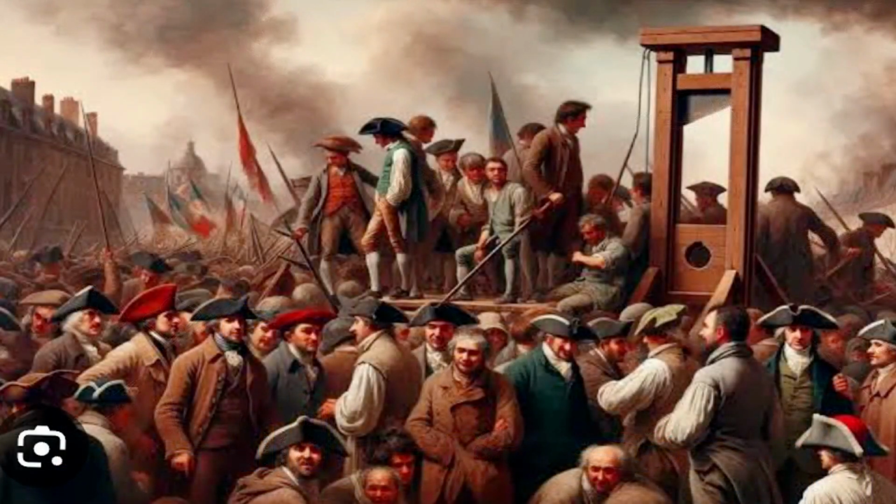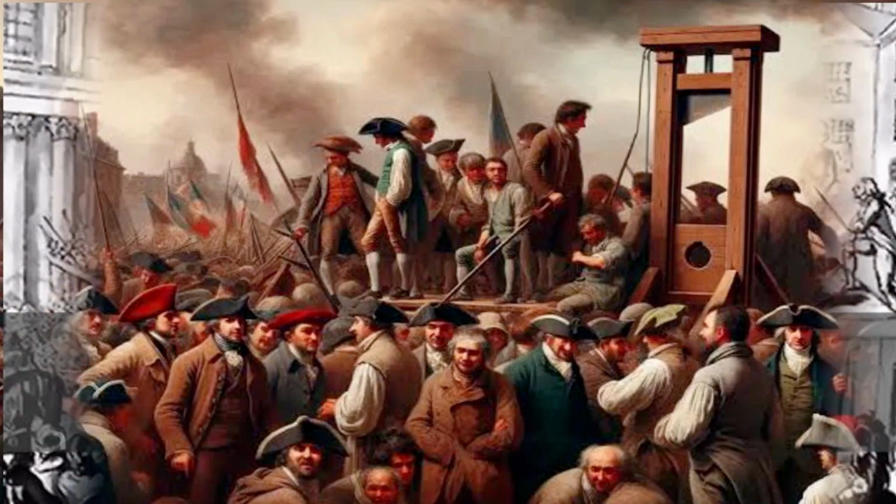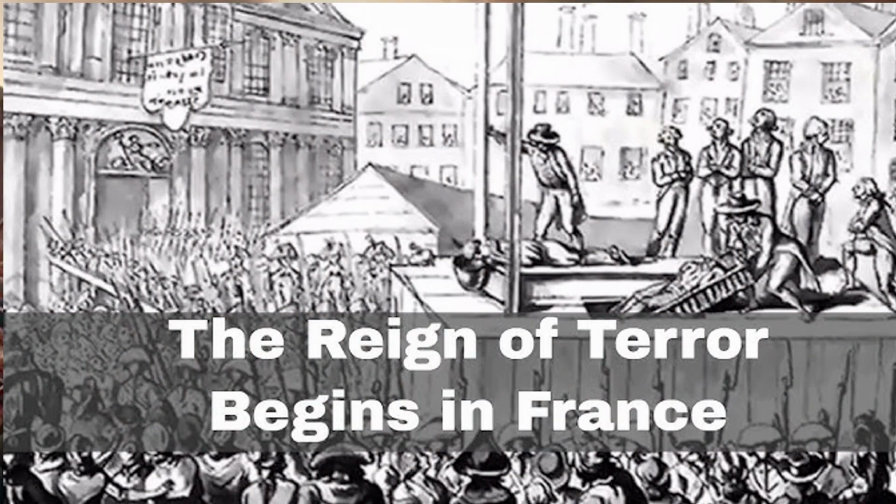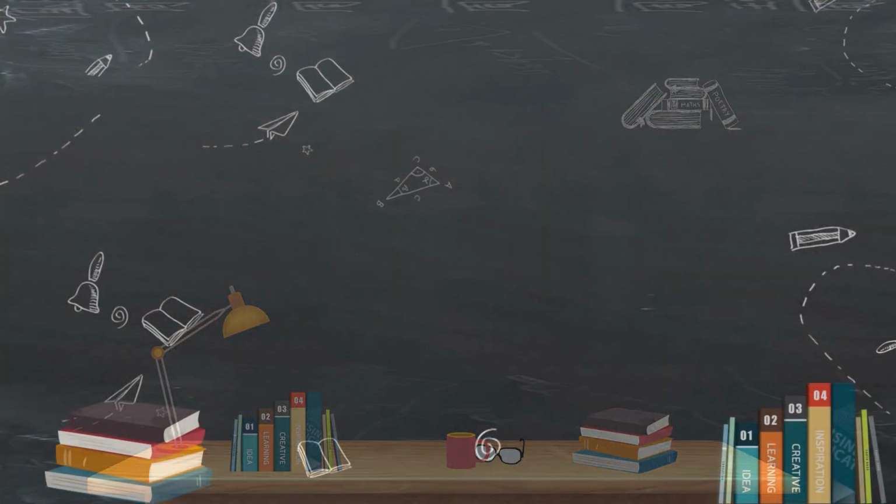This period, led by Robespierre, the radical Jacobin, launched the Reign of Terror where everyone seen as an enemy of the revolution was executed. Due to this, thousands were killed, even Queen Marie Antoinette and former revolutionaries.